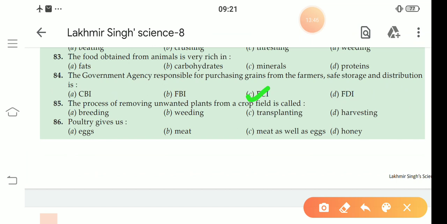Oh no, it is called weeding. Poultry gives us egg, yes, and meat, yes. So our answer is C.